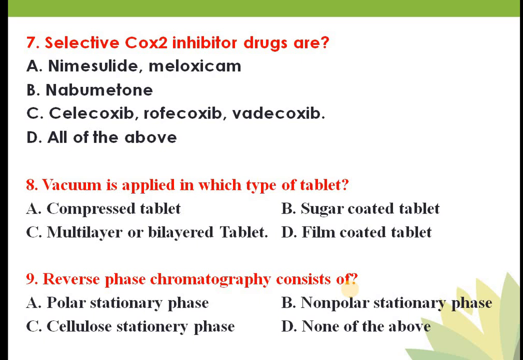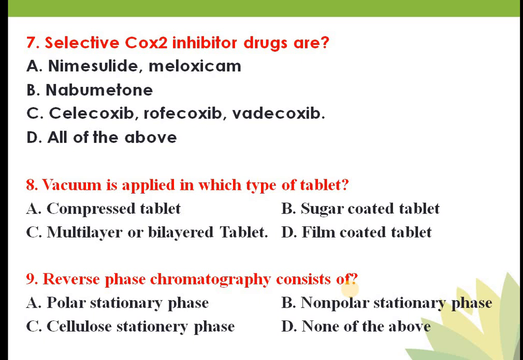In case of reverse phase, the polar stationary phase is modified into non-polar, and the modification is done by using non-polar solvents like benzene. So you can modify your polar stationary phase into non-polar by application of benzene, with the introduction of alkyl side chains bonded covalently with the support surface.